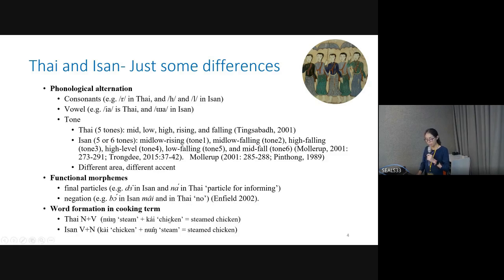For the word formation, sorry, I switched it here. This should be Isan, and this should be Thai. If you want to say steamed chicken, Thai uses ไก่นึ่ง, chicken steamed, but Isan uses นึ่งไก่, so steamed chicken, they say steamed chicken.